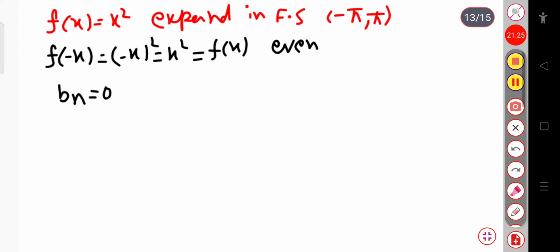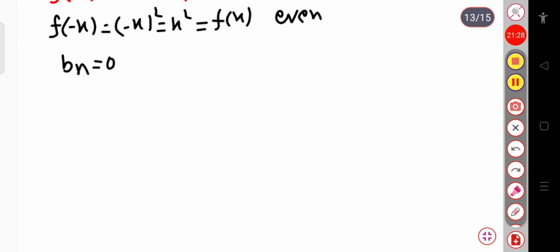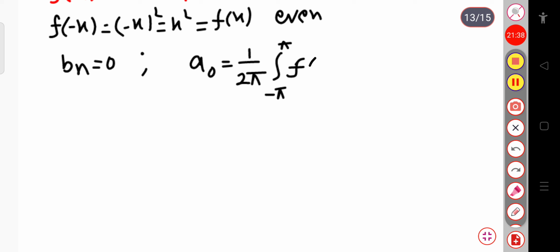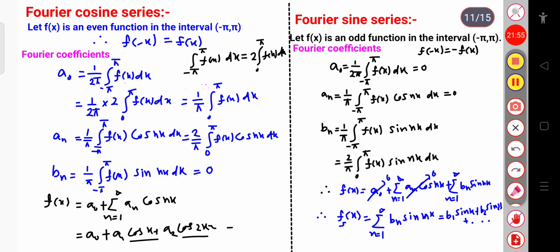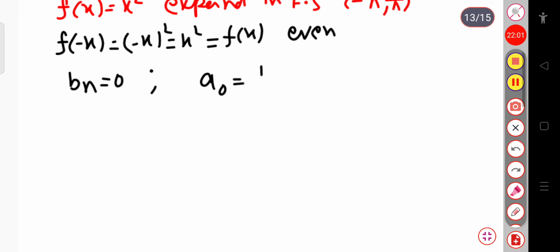Now let us calculate the value of a naught. Here a naught will be equal to 1 by 2 pi integration from minus pi to plus pi f of x dx. Here f of x is an even function, so let me directly write the Fourier cosine series formula: a naught equal to 1 by pi integration from 0 to pi f of x dx.